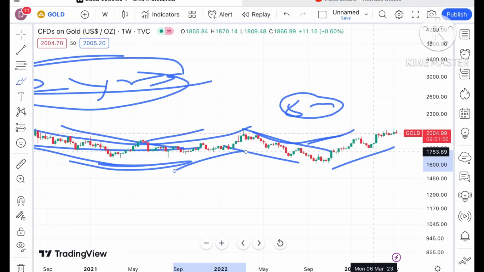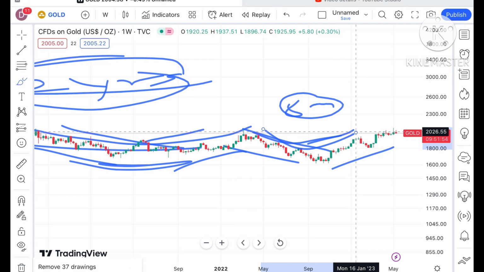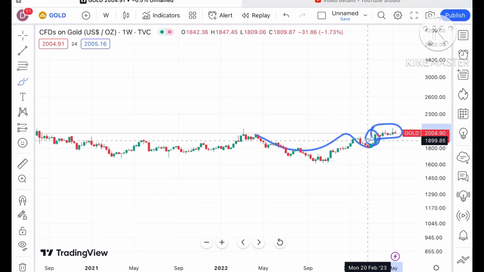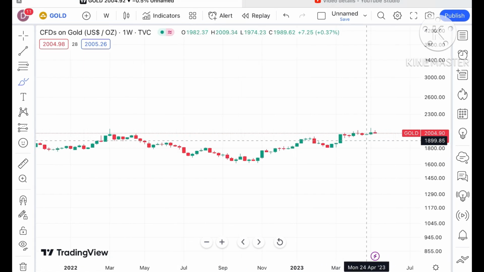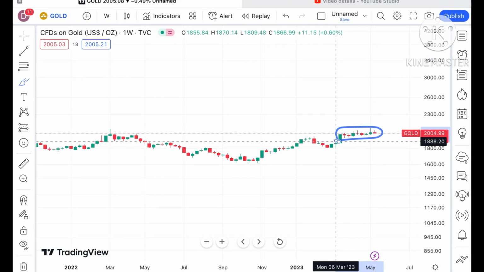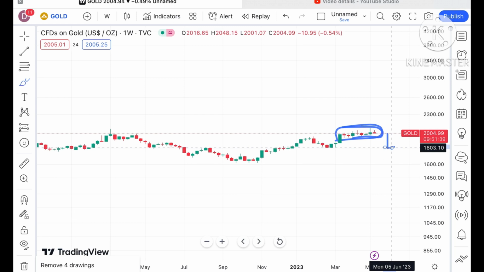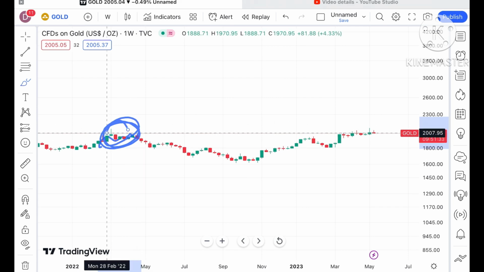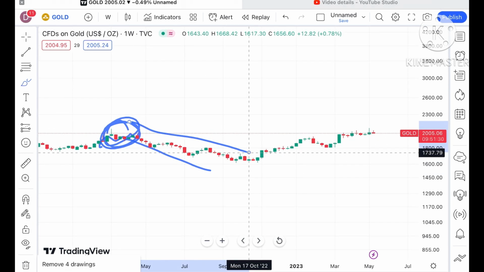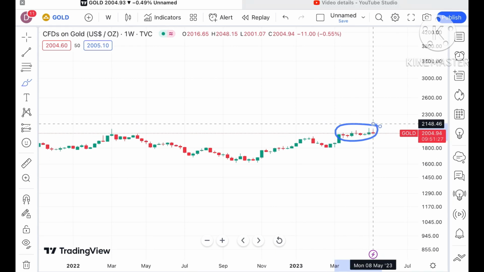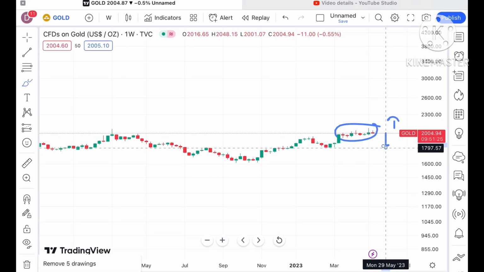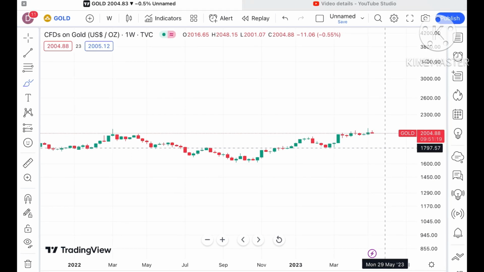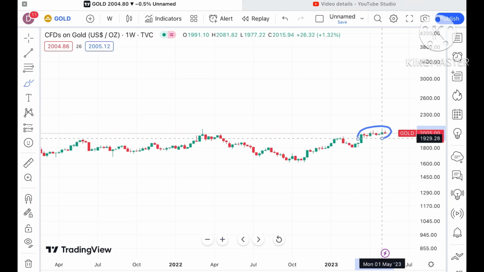Similarly, this particular U pattern is also creating the same thing, that is an 8-month pattern. It has already made this particular high. Now it is moving in this particular zone, as you can see looking at this chart. Till the time it is not breaking this zone upside or downside, we will not see good volatility, because if you look at this trend also, here it was moving in this zone. As soon as it broke the zone, it moved further down. So once it makes a zone breakout upside or downside, there can be chances of going further high or further down. Suppose the price sustains this particular level, chances are high as soon as it breaks this zone.